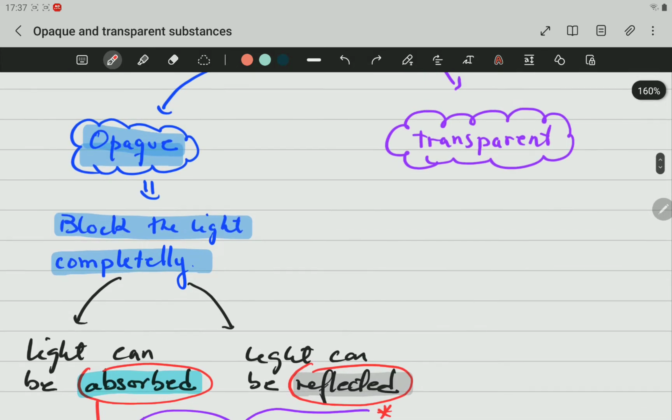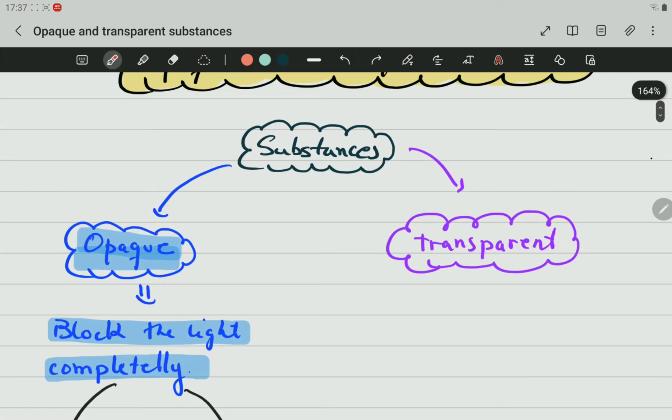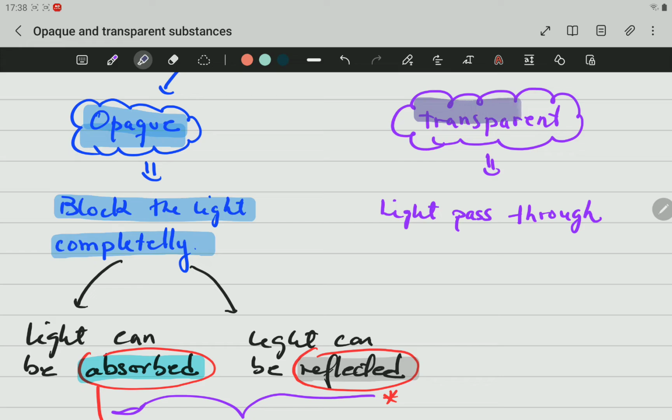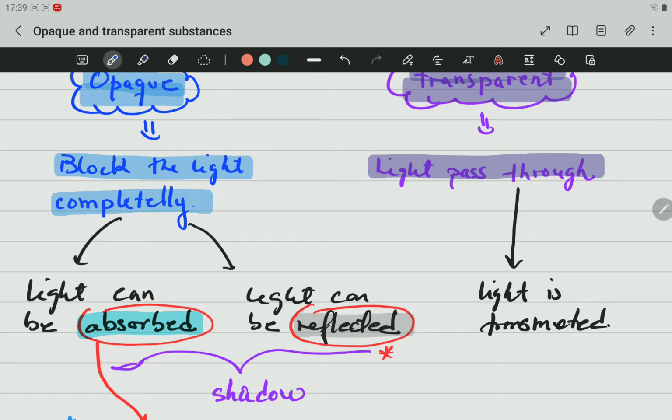Now, what does it mean when a substance is transparent? If the substance is transparent, that means that light will pass through the substance. We say that light is being transmitted, because light can pass through the object. For example, a piece of transparent glass or clear water is a transparent substance. You can see through that piece of glass or that clear water.